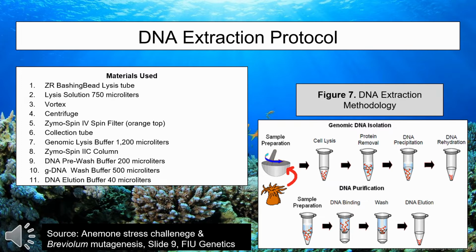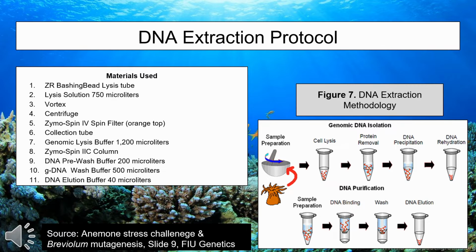The next step was to extract the DNA. The Zymo DNA kit was used in order to do so. The first step was to degrade the anemone in order to access the DNA, which was done with the lysis solution and bashing bead tube. The genomic lysis buffer was used to help degrade the cells and bind the DNA to the filter columns.